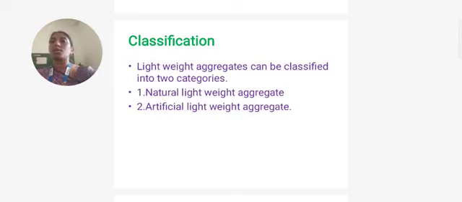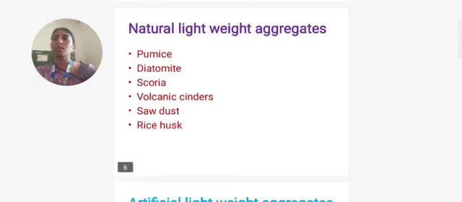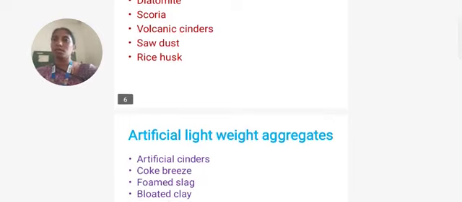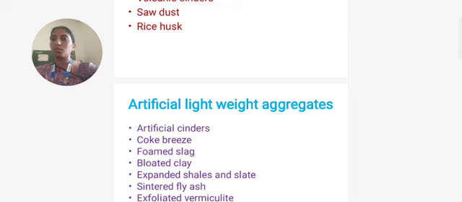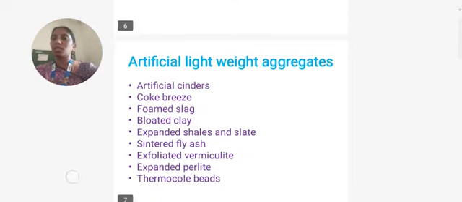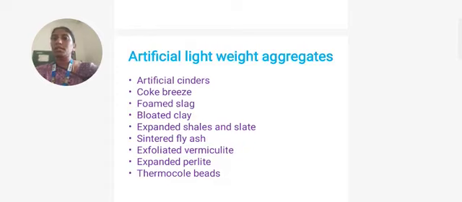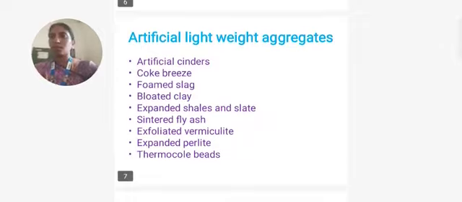About the classification of lightweight concrete, it is classified into two categories. The first one is natural lightweight aggregate, and the second one is artificial lightweight aggregate. Some natural lightweight aggregates are pumice, diatomite, scoria, volcanic cinders, sawdust, rice husk, etc. Some of the artificial lightweight aggregates are artificial cinders, coke, breeze, foamed slag, bloated clay, expanded shale, sintered fly ash, exfoliated vermiculite, expanded perlite, and thermocol beads.